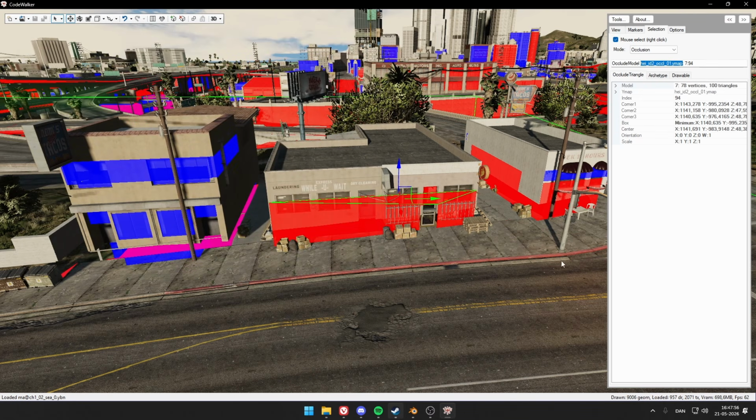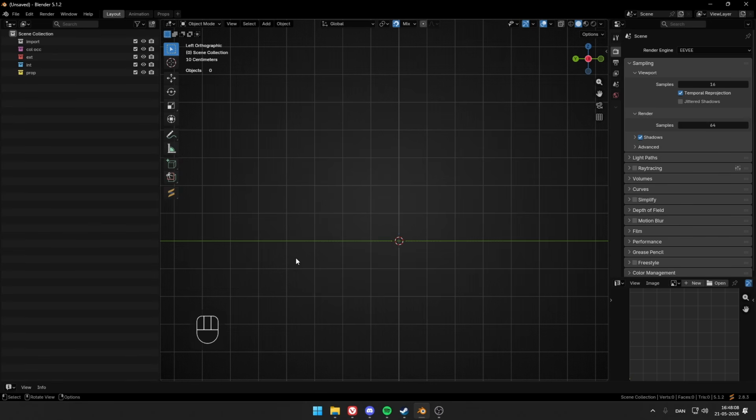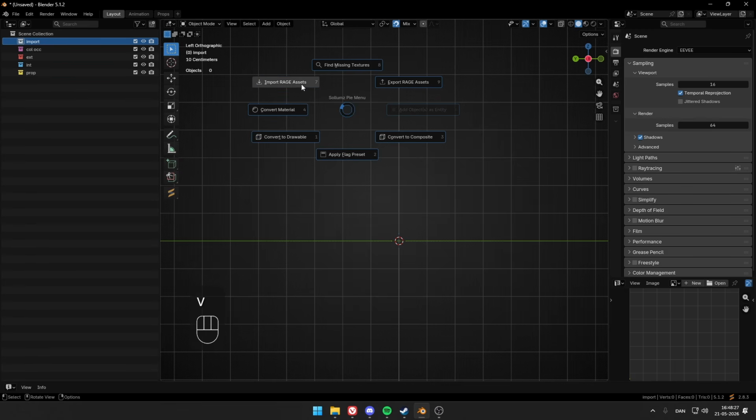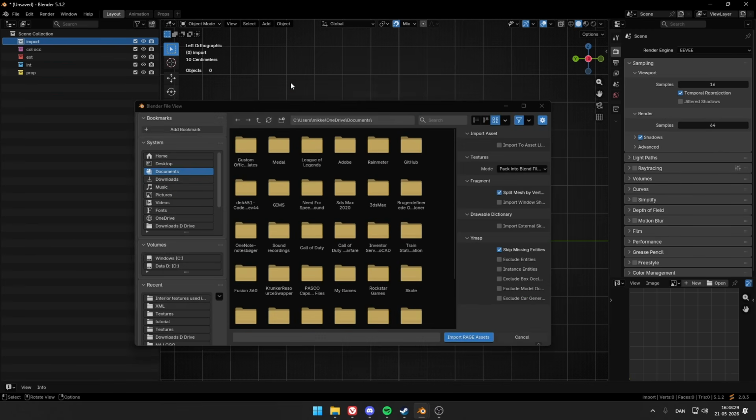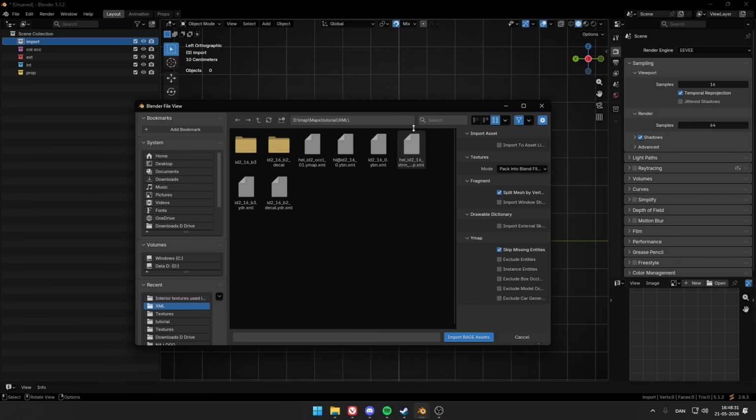And we can open up Blender. In Blender, I have a bit of options for how I've set mine up. So I've made a scene collection where I click this small button right here to organize it a bit better. So I have my import files, which is where I'm gonna import everything. So I'm gonna import all my materials now by holding down V in the scene. Import RAGE assets. I will just locate it.